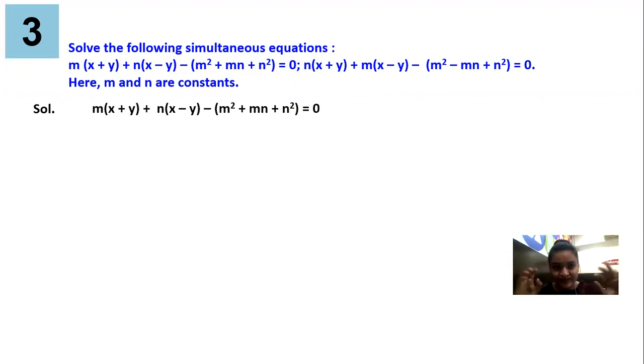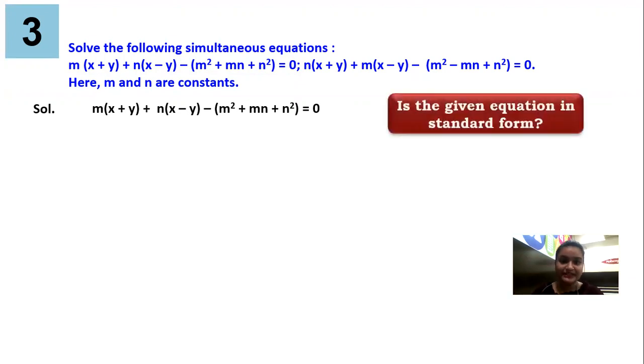Just think, when you look at the equation, the first thing which strikes your mind is there are a lot of brackets. So let's open them. You can open them. But why are we opening the brackets? Because we know for a simultaneous equation the standard form is what? ax plus by plus c is equal to 0.